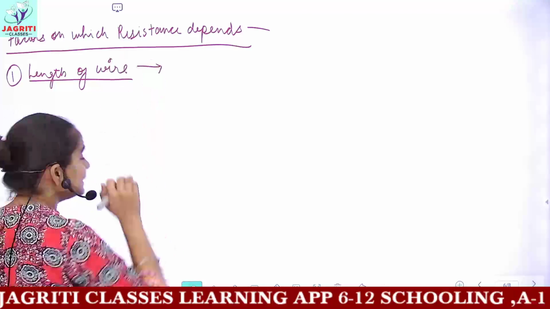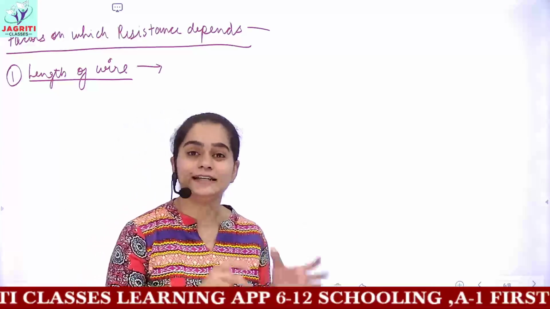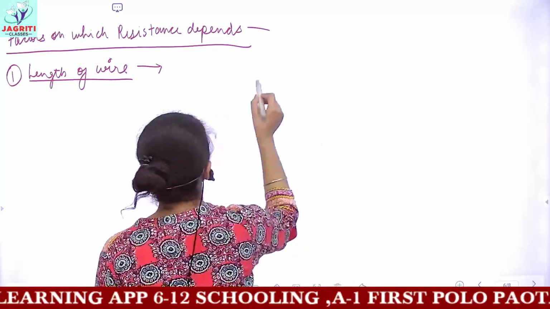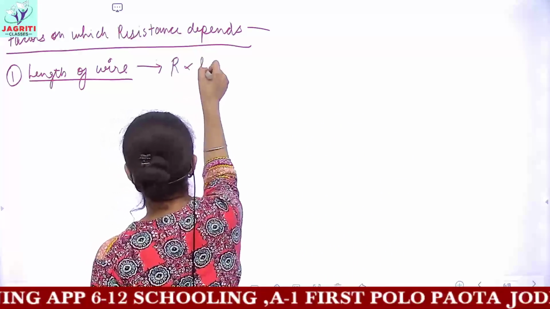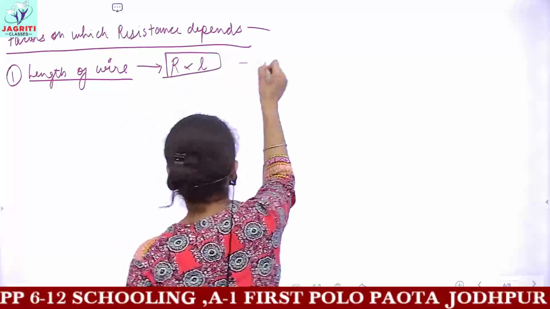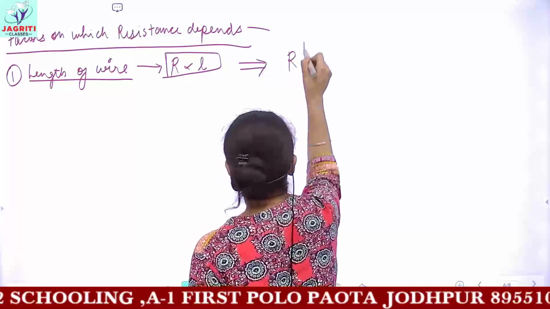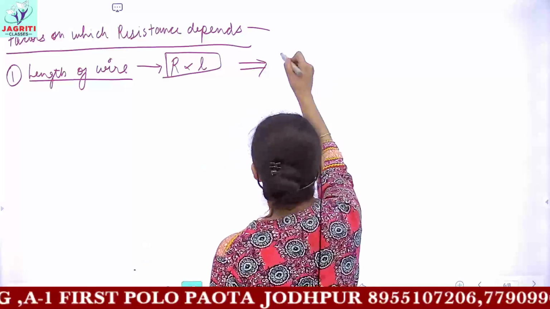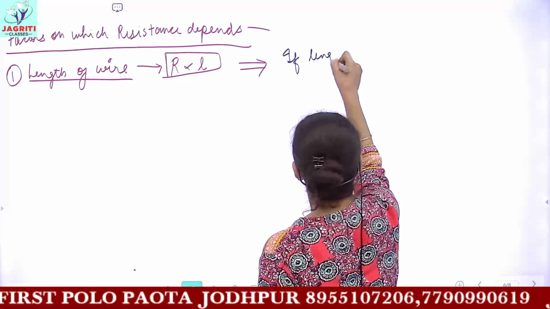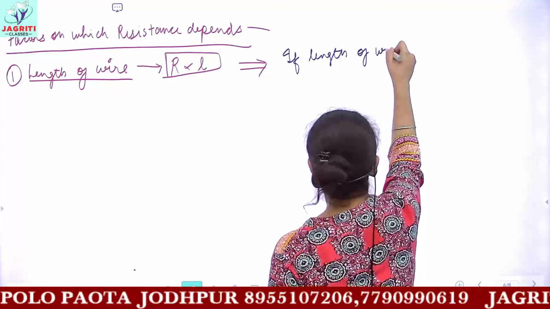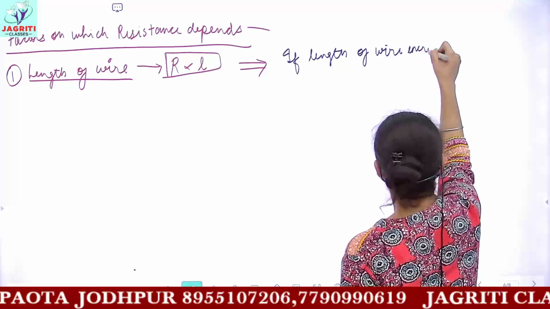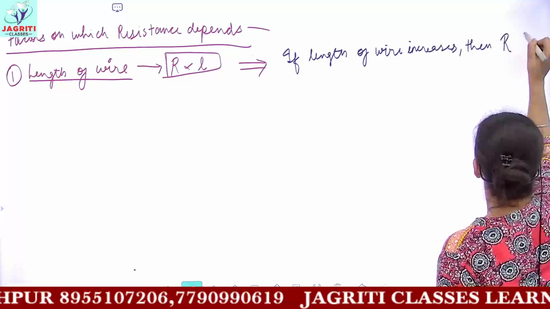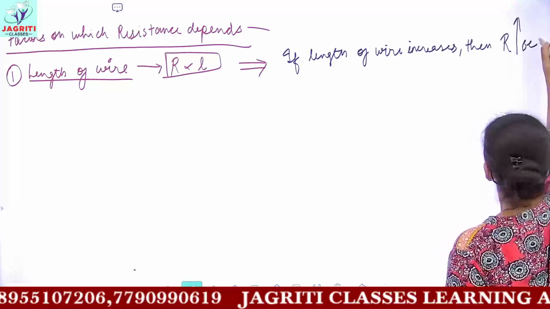As we increase the length of wire or conductor, resistance also increases, because from the formula it is clear that R is directly proportional to L. Let's write it theoretically: if the length of wire increases, then resistance, denoted by R, also increases.